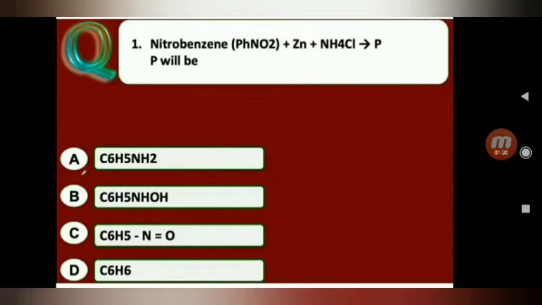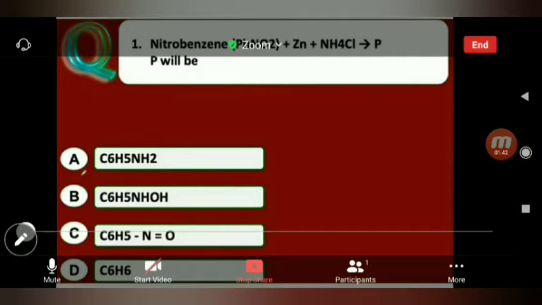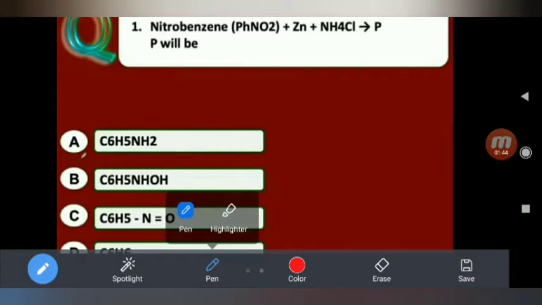Generally, nitrobenzene reacts with ammonium chloride, that is the salt, in the presence of zinc. The compound formed is phenyl hydroxylamine. So the answer is B.